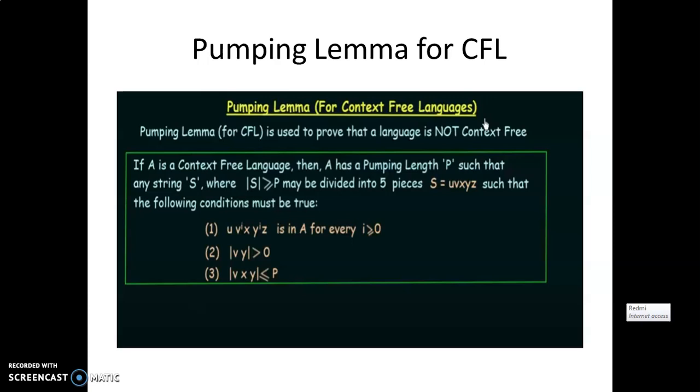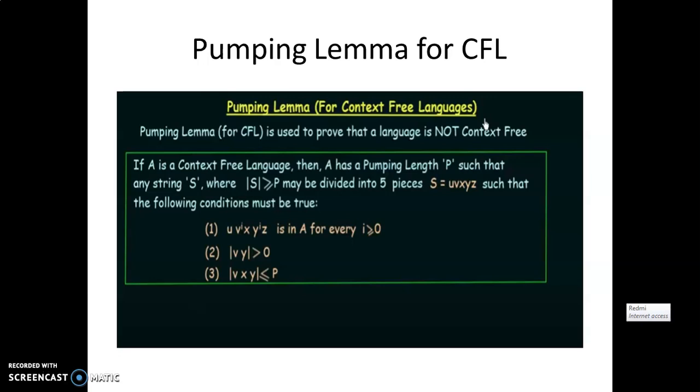If the given language is a context-free language, then how do we prove it? This part we have already seen in the types of grammar. If the given grammar has rules where the left-hand side is free of context, meaning the left-hand side contains only a non-terminal symbol and the right-hand side contains any combination of terminal and non-terminal symbols, then we can say that the given language is a context-free language.